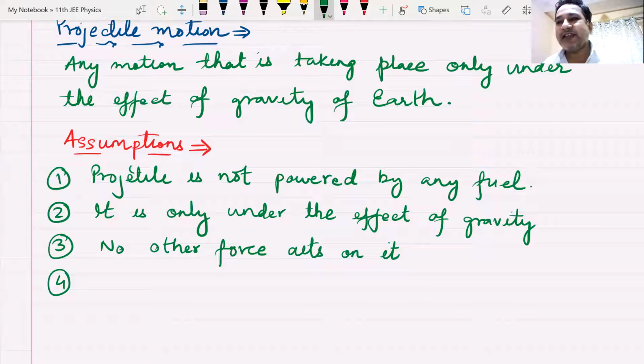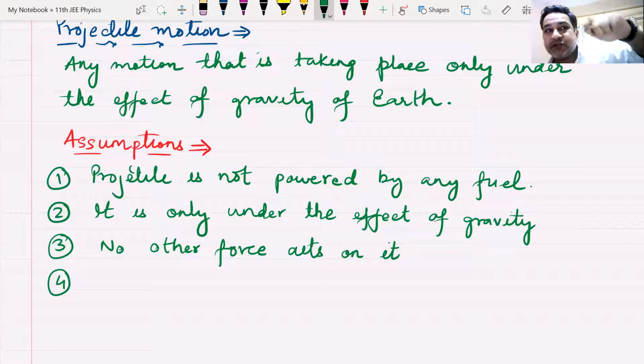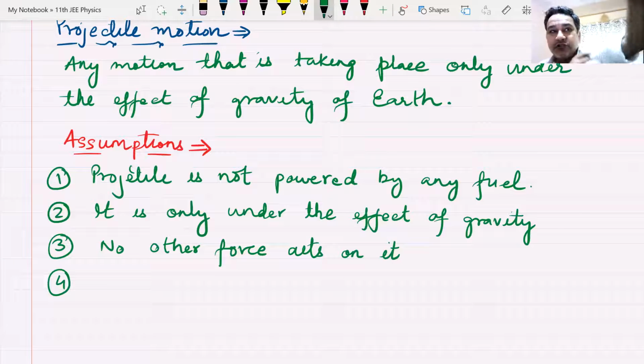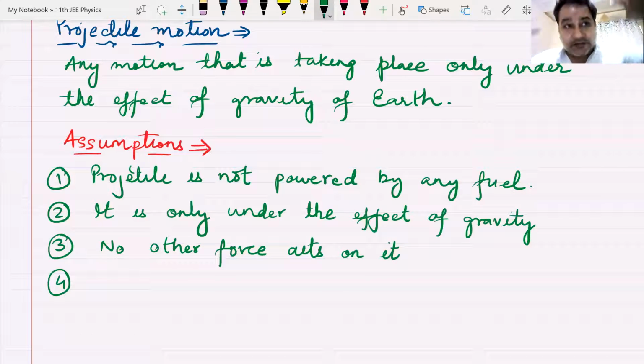No, birds flying in air are not projectiles. They are using their muscle power. That's why they are flying. Skydiving is a projectile if you're not using any muscular power. A kite is not a projectile because you are using your muscle power. The stone reaches the ground first, as most of you are saying, because it is heavier.